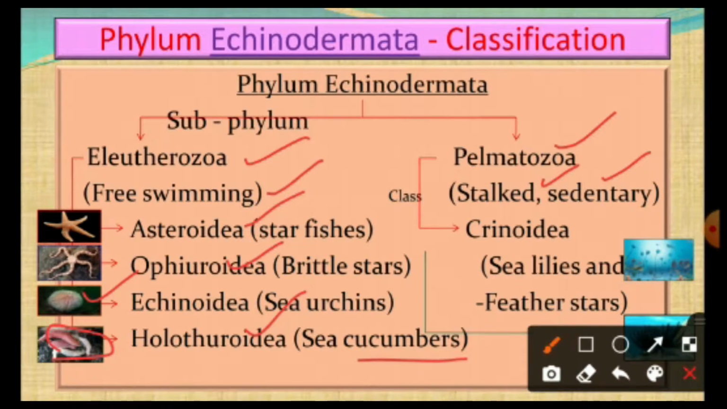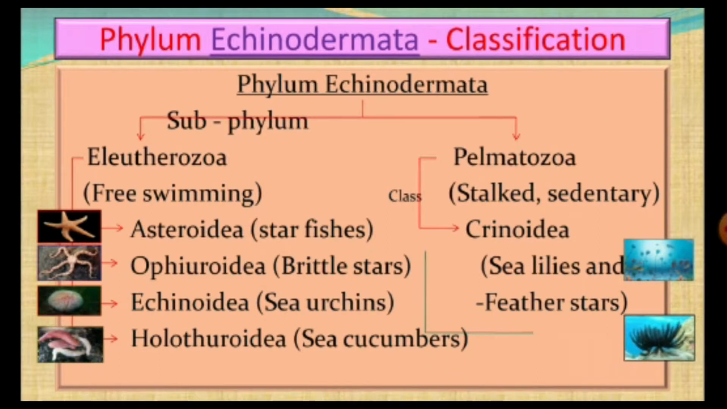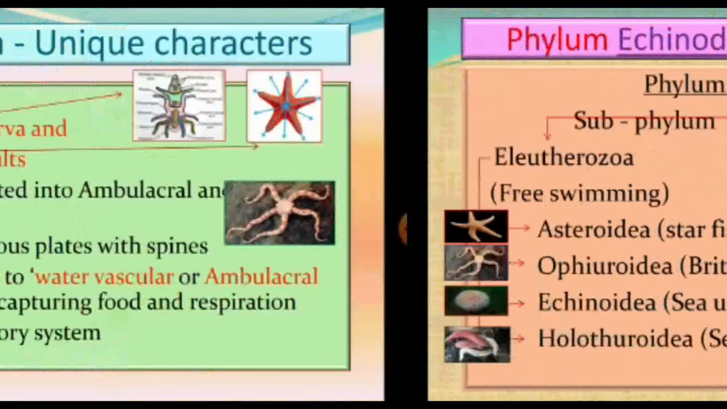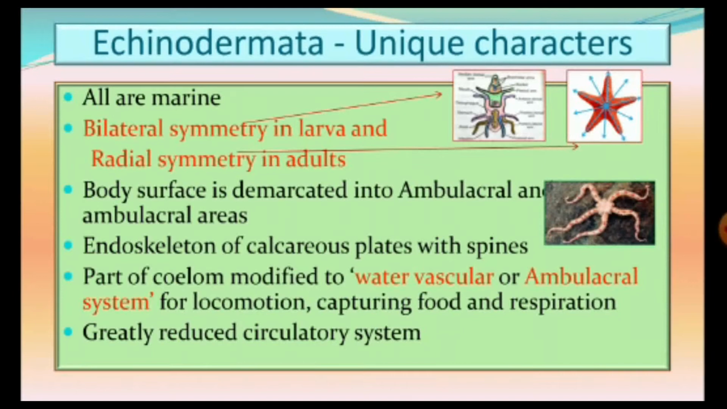The subphylum Pelmatozoa, as I said, are stalked and sedentary immovable organisms. They have only one class under this, that is class Crinoidea, under which sea lilies and feather stars are included. You can see the sea lilies which are stalked and attached to some substratum, and feather stars are also present here, and they are also attached to some substratum by a stalk-like structure. They are immovable.